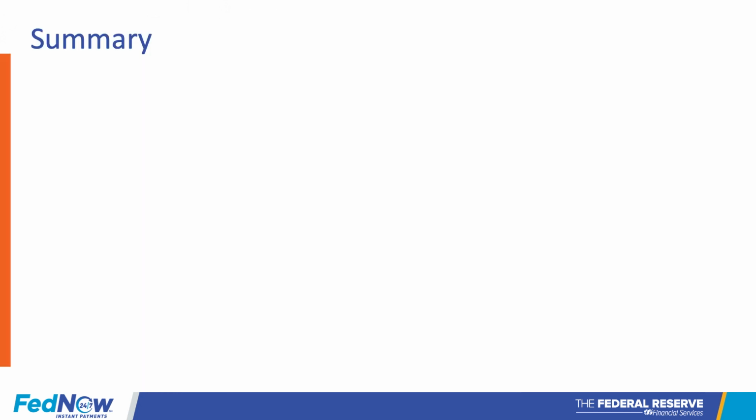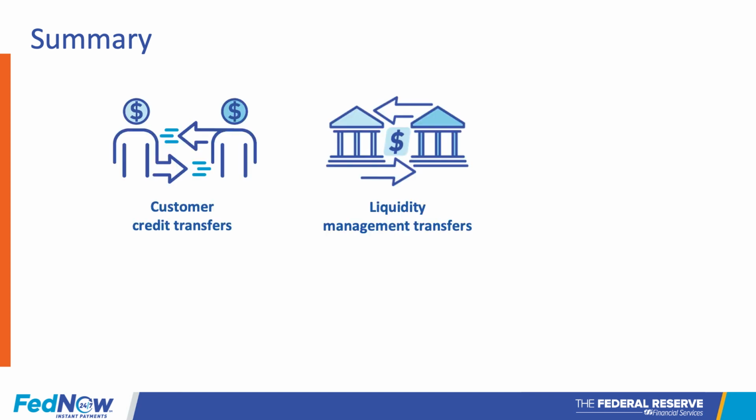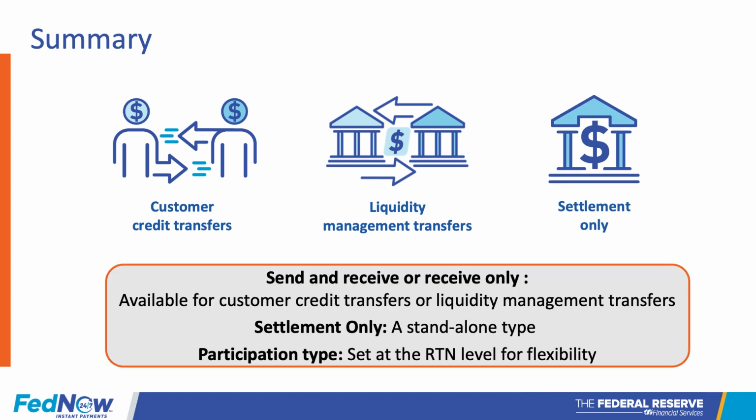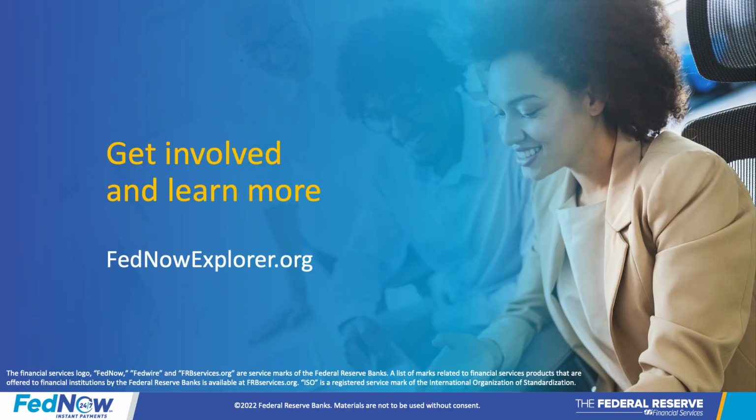To summarize, the FedNow service will allow for participation in customer credit transfers, liquidity management transfers, or settlement only. For credit transfers and liquidity management, you can choose to either send and receive or receive only. Settlement only may not be combined with either customer credit transfers or liquidity management transfers. And remember, participation type is set at the RTN level, allowing for greater flexibility. The FedNow participation types are designed to be flexible and adaptive to your organization's needs.